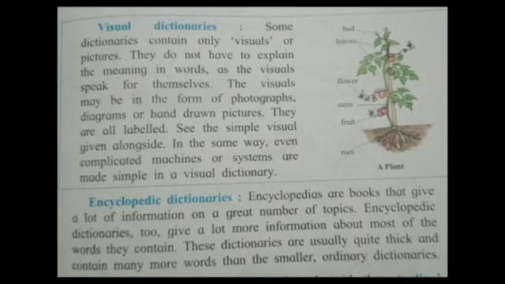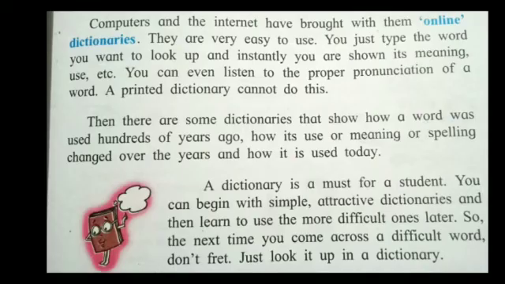In short, encyclopedic dictionaries contain more information and more details as compared to other dictionaries. So these encyclopedic dictionaries are very thick and heavy to handle.